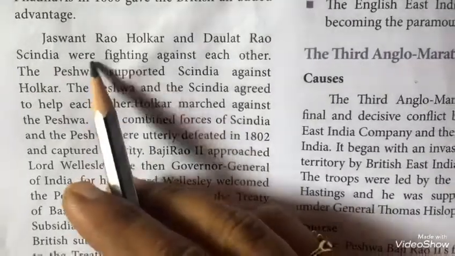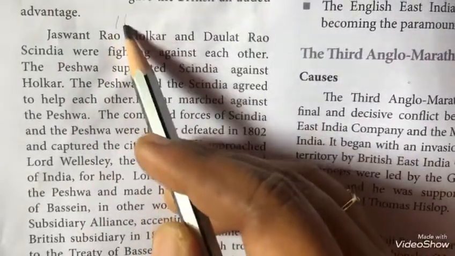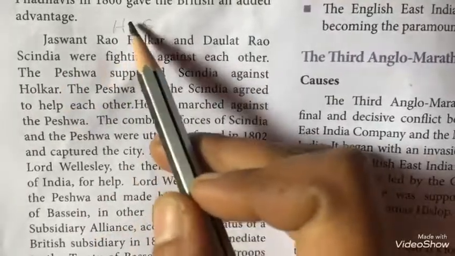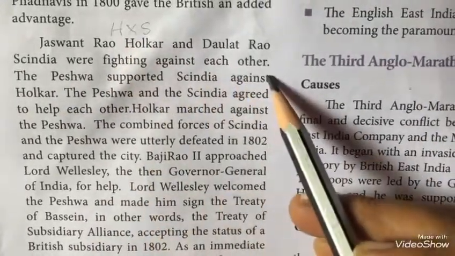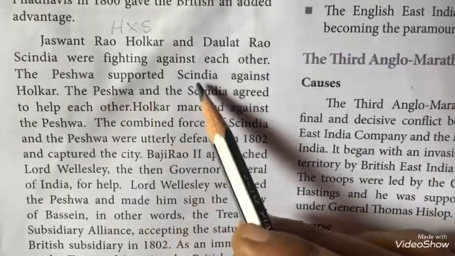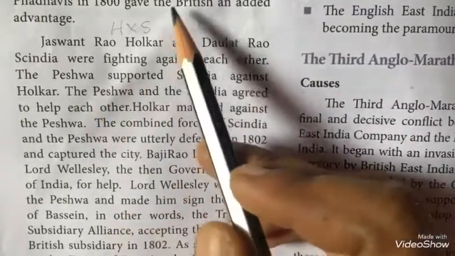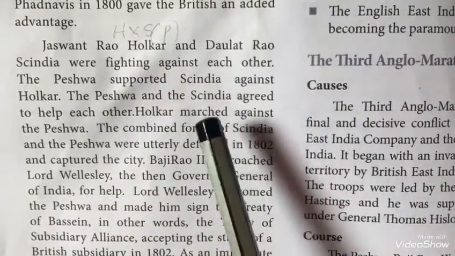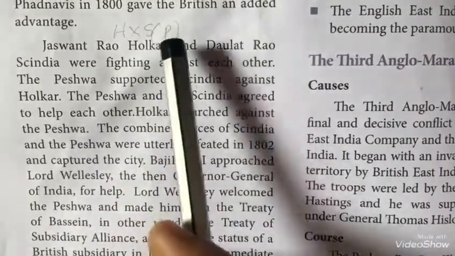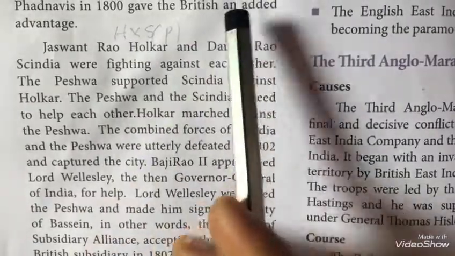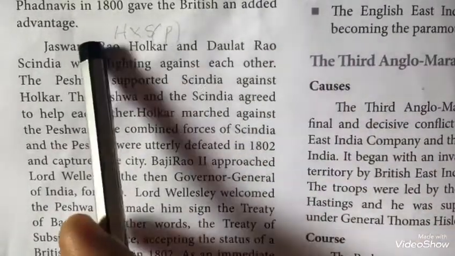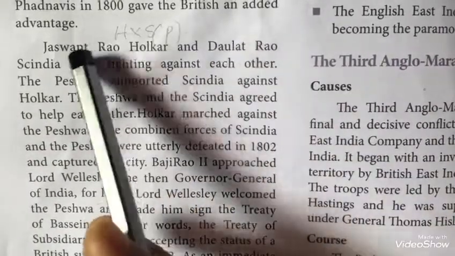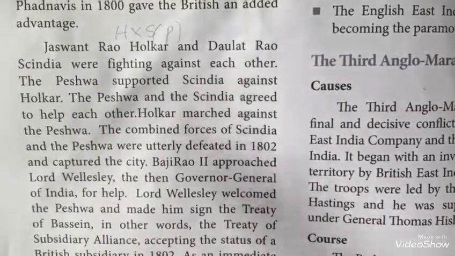So now Jaswant Rao Holkar, we can assume it as H, and Daulat Rao Scindia, that is S, okay. These two were fighting against each other. The Peshwa supported Scindia against Holkar. The Peshwa and the Scindia agreed to help each other, and they marched against Holkar. The combined forces of Scindia and the Peshwa were defeated by Holkar and he captured the city.